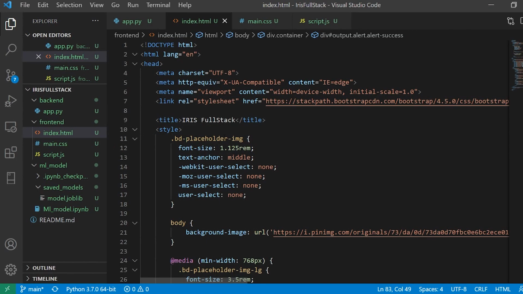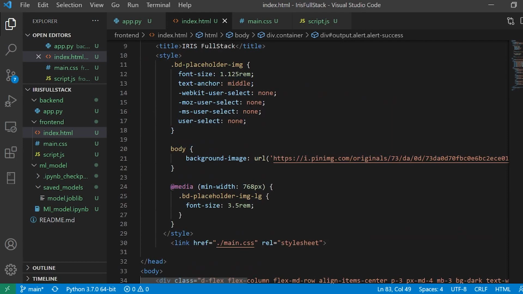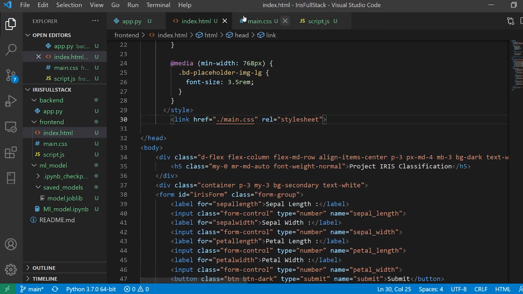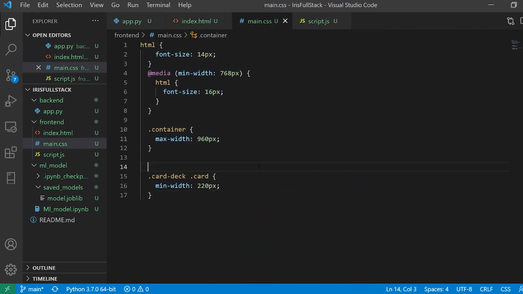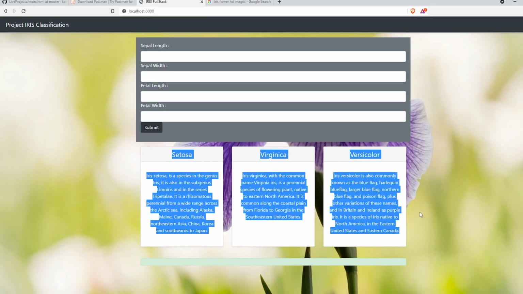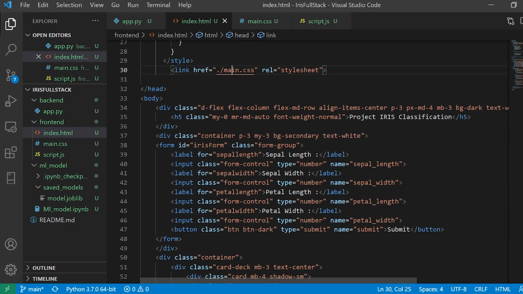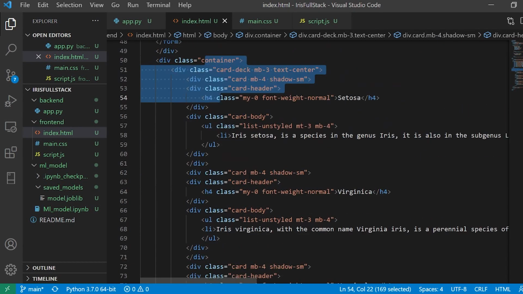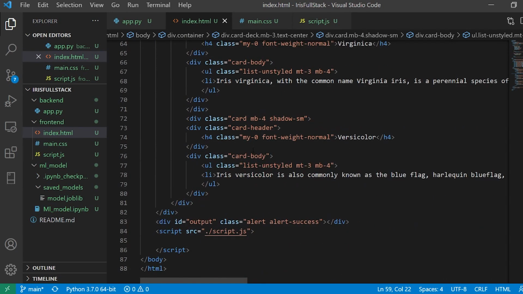It is not much rocket science. I'm just using some of this style. You can just ignore this. I got one image from the internet. I used a little bit of CSS. This is just the media query in order to handle all the things with the cards, the cards that we have over here. These are completely static. After that I have my form as usual, and I also have my container with the card deck and everything. This is very simple.